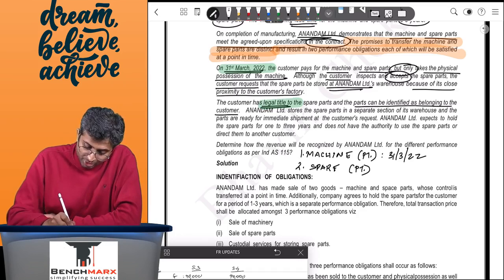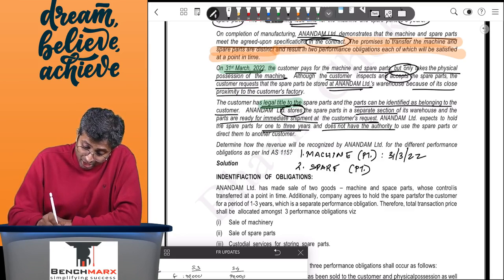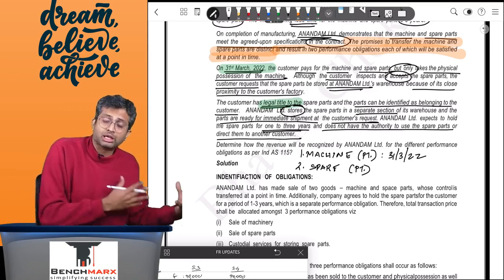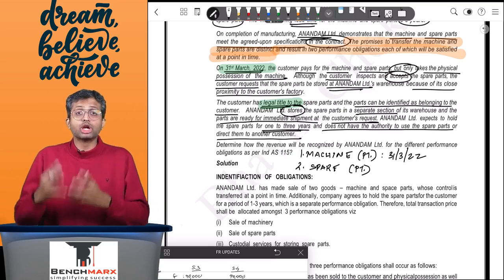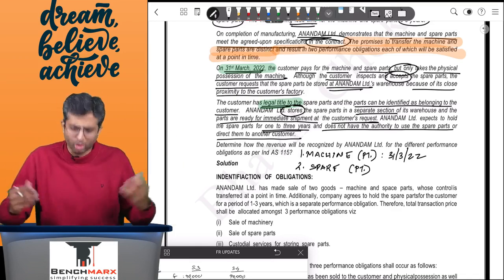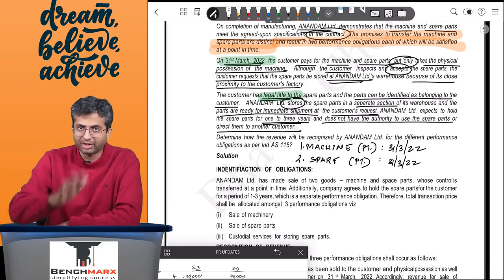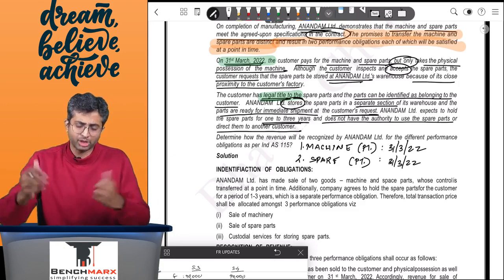Anandam stores the parts in a separate section of the warehouse, and the parts are ready for immediate shipment at the customer's request. Anandam expects to hold the spare parts for 1 to 3 years and does not have the authority to use the parts or direct them to another customer. Which means even though Anandam, who is the seller, has the physical possession of the spare parts, they cannot divert it to someone else, and hence the control is transferred to the customer, because the customer can prevent Anandam from doing what they want with the assets. Hence the point of time at which you should recognize revenue for the spare parts is also 31st March 22, even though the physical possession may be transferred later over 1 to 3 years.